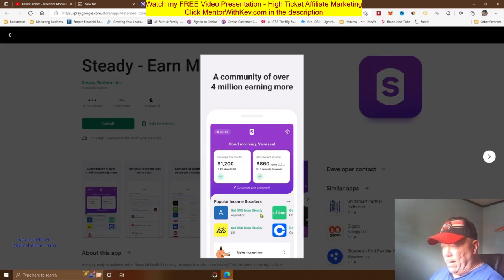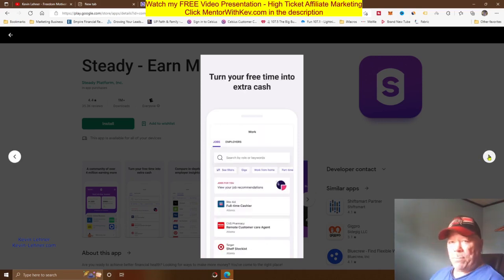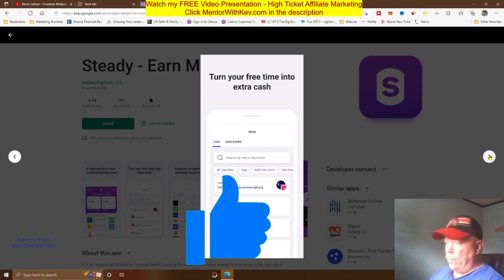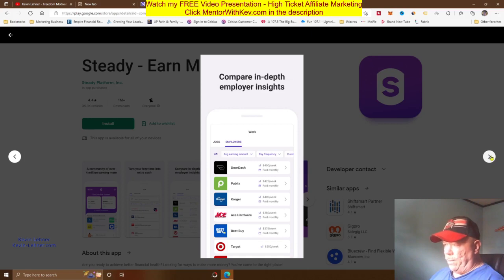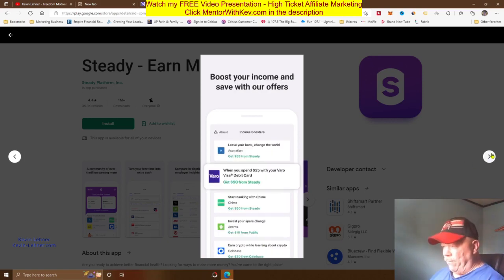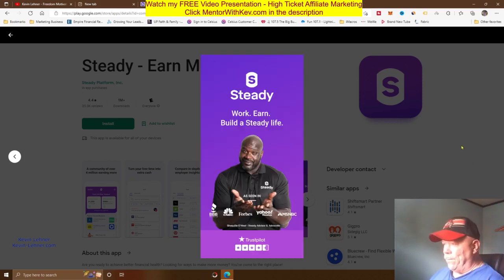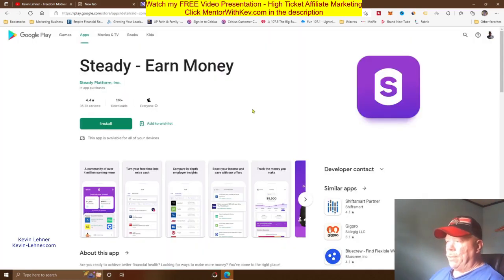These are all the different income opportunities to make money. Right here, it's just easy to do. You can do this in your spare time. You can do it whenever you want, wherever you want with your cell phone. It's just amazing. It says turn your free time into extra cash. And you can see some of the things down through here, guys. And if we show some more of this here, you got all kinds of different things that you can do to make money with right here. It's just amazing stuff. A lot of these I'm sure you've heard of: Best Buy, Ace Hardware, DoorDash even, and Target. Boost your income and save with our offers. Track the money you make, so on and so forth. And then there's Shaquille O'Neal there, of course, talking about it.